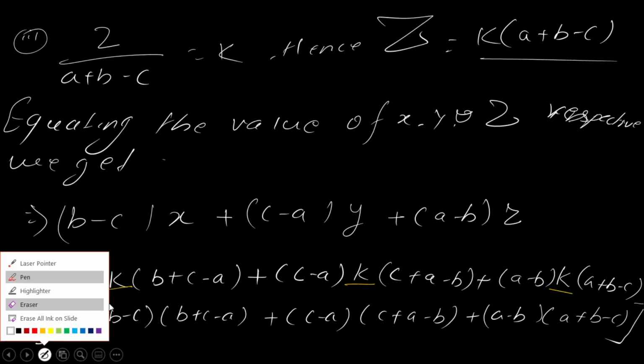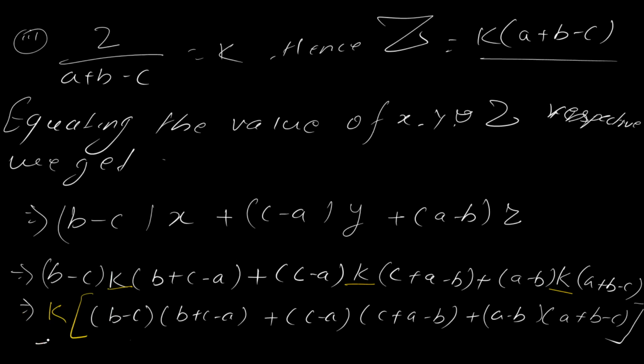Now see, k remains as it is here, b multiplied with each term, then c multiplied with each term. So this I'll do in this color itself. This is b square, plus bc, b multiplied by c, minus ba. Now here c's treatment: this is bc, c into c minus c square, minus c minus a, this will be minus minus plus ac. Is that all right? All right sir.